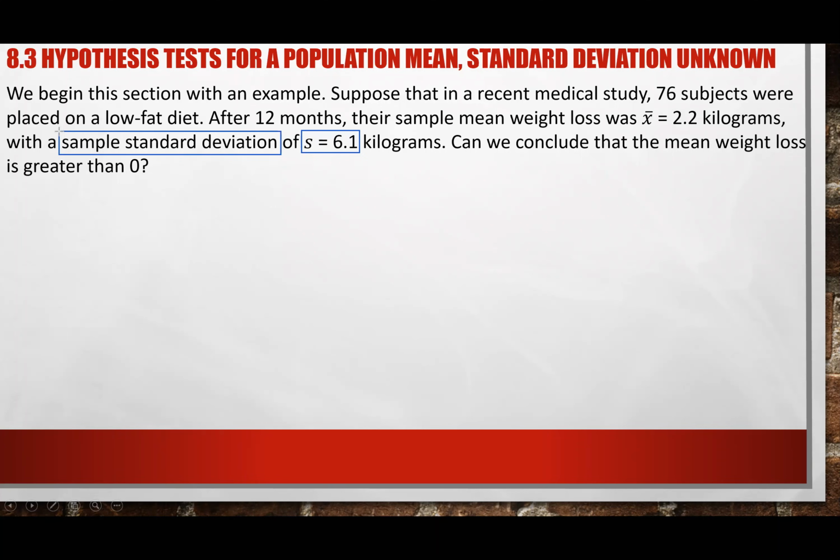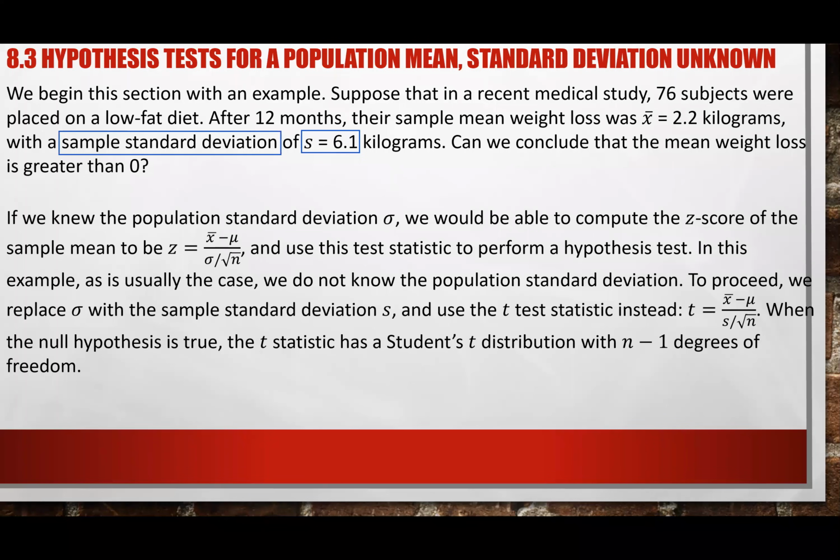You need to identify that the one thing different is they tell you the sample standard deviation. This is the difference, ladies and gentlemen, between 8.2 versus 8.3. In 8.2, they give you the population sigma. In 8.3, they give you the S, which is the sample standard deviation. Because it's a sample standard deviation, hopefully you remember that we have to use the t distribution. Now the only thing different is, in step 3, instead of plugging into the Z calculator, the Z confidence interval, we have to plug into the T test statistic. And for the T test statistic, we have to use the T critical value.